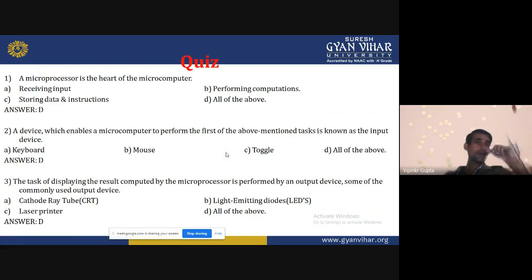So that is the main function of the microprocessor. Suppose that I am giving the data 2 plus 2. Who will perform that operation? I am saying the microprocessor will perform. That means the microprocessor has some hardware for performing that. Yes, the microprocessor has an ALU for performing that task to be completed. So the microprocessor's work is also defined as performing computation, storing data and instruction.